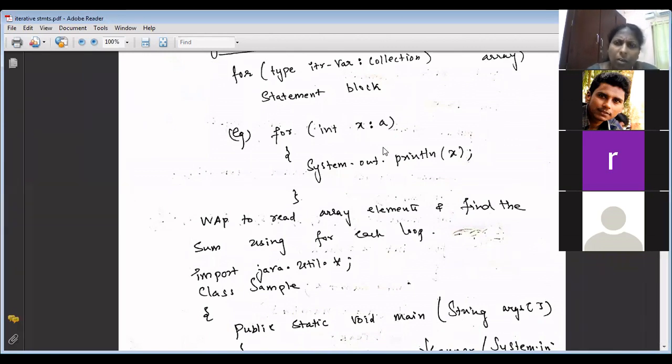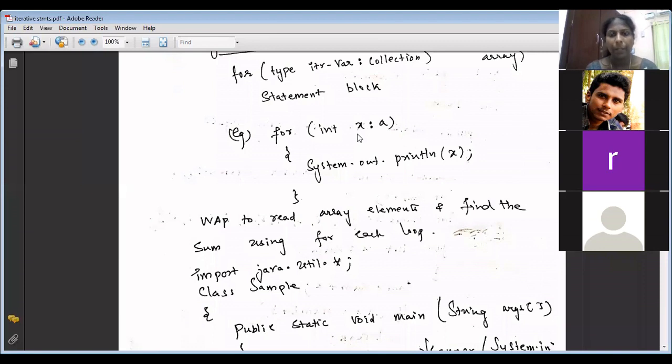No, ma'am. Can you use this for each loop for inputting an array? No, ma'am, you cannot use it. So the for each loop is used only for displaying like this, or any other calculations you can do with the help of x. But for reading the array, you cannot use a for each loop.